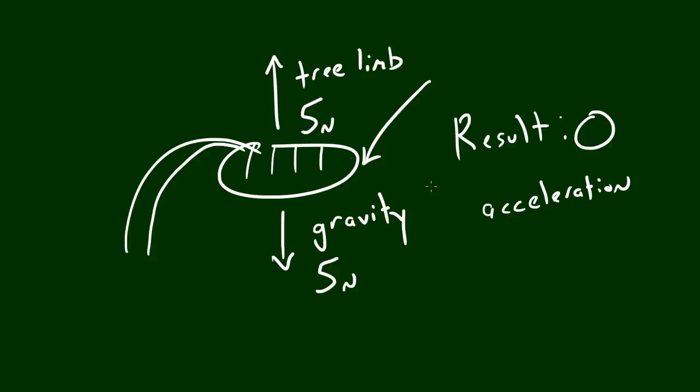So again, like Newton said, a force pair, what you see right here, is what happens when an object has two forces in opposite directions but of equal magnitude, causing zero acceleration. So, of course, if we wanted to get rid of this force pair, then what we would do is take a pair of scissors and cut this tree limb, and then the watermelon would, of course, fall to the ground.